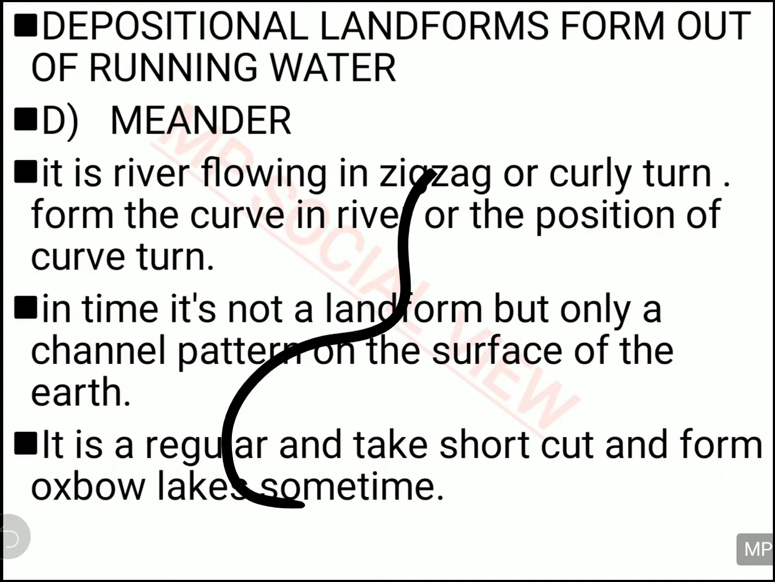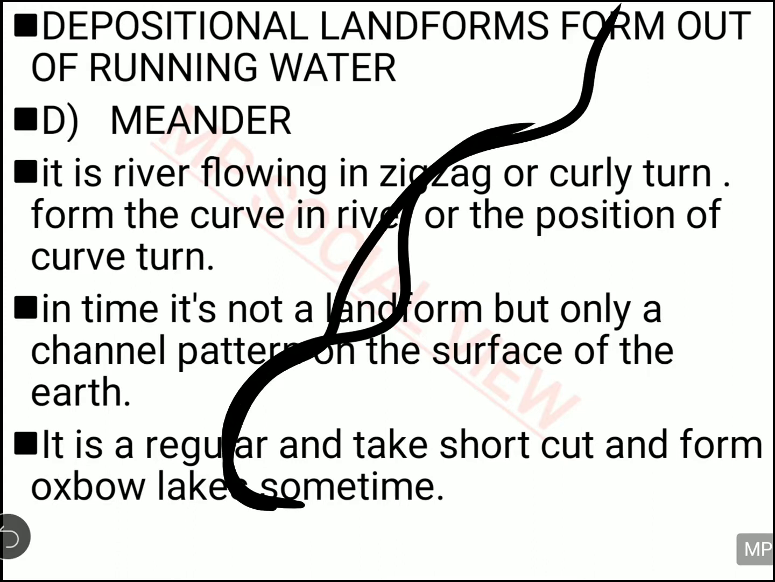Meandering is the zigzag flow of the river. Meander is actually not a landform. It is just a pattern in which the river is flowing. But sometimes in meandering, the river changes its course and turns this side. And what is happening? This area is being cut off. This area is being cut up by the river, and this will turn into a lake.